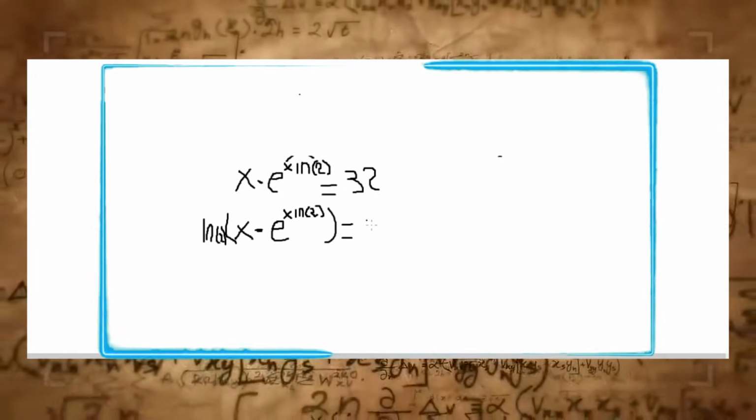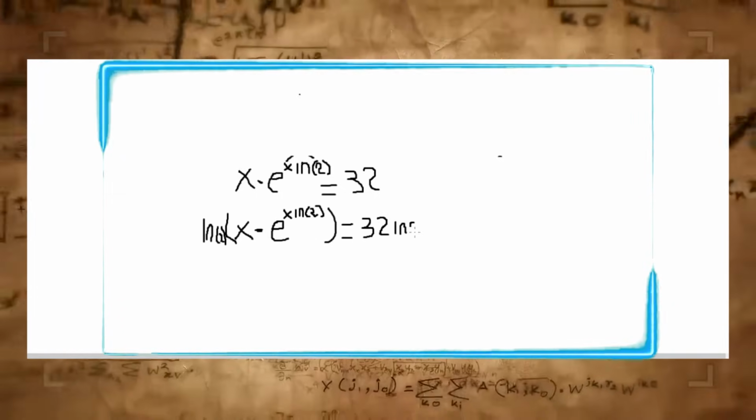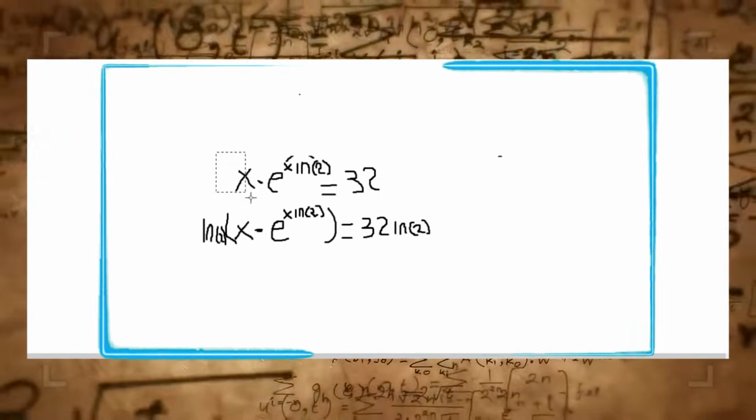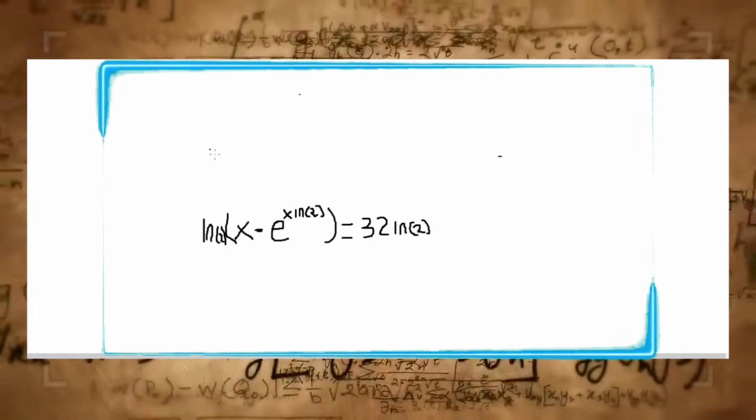Next, to make the manipulation easier, let's multiply both sides by the natural log of 2. This transforms our equation into this form.